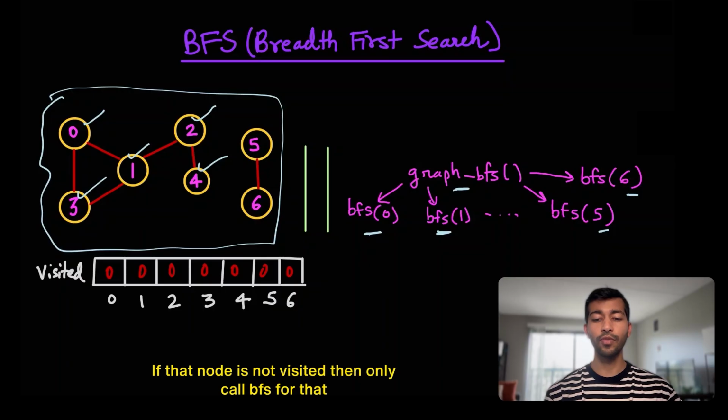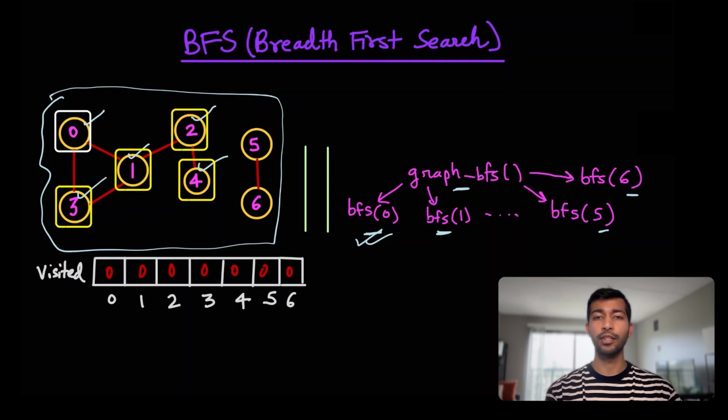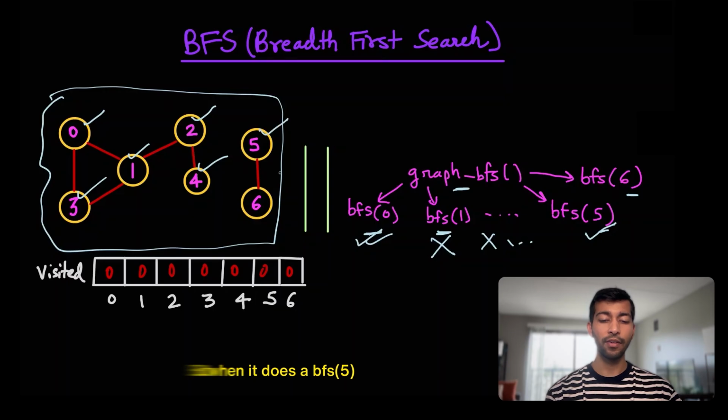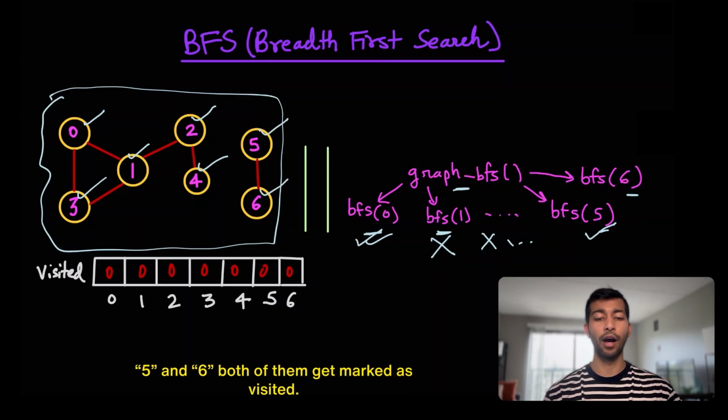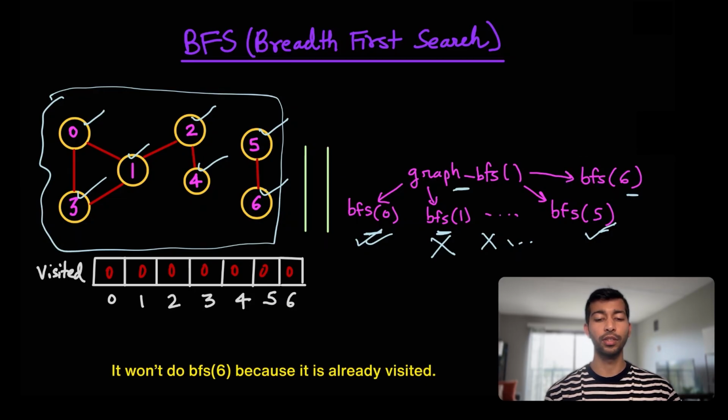So we'll have a condition there. If that node is not visited, then only call BFS for that. So let's say we'll call for 0. All of these get marked as visited. Then we don't need to call BFS on 1, 2, 3 and 4. But when we come to 5, it sees that it's not visited yet. So it will call a BFS on 5. When it does a BFS on 5, 5 and 6, both of them get marked as visited. Now, when the loop goes to BFS for 6, it won't do a BFS on 6 because it's already visited.